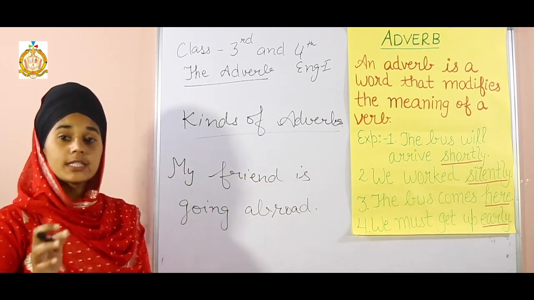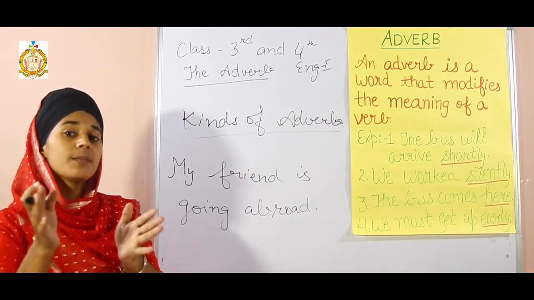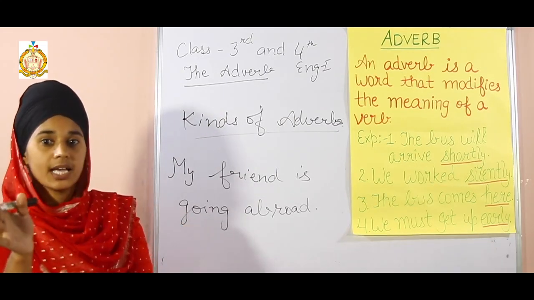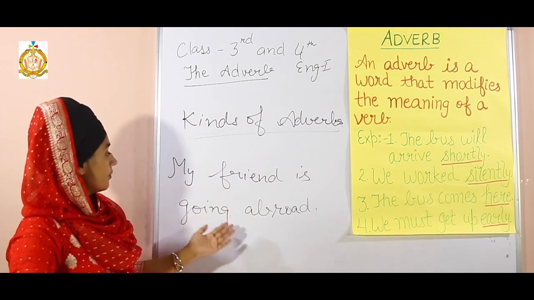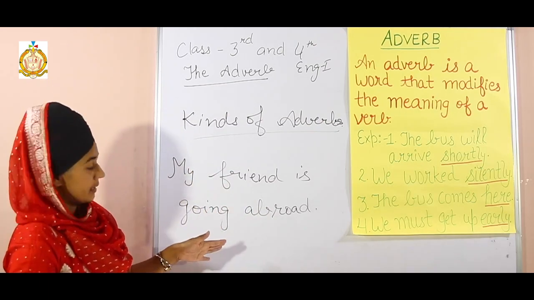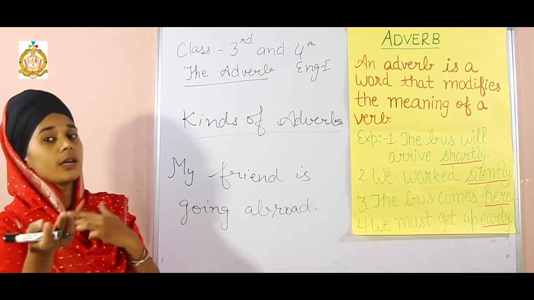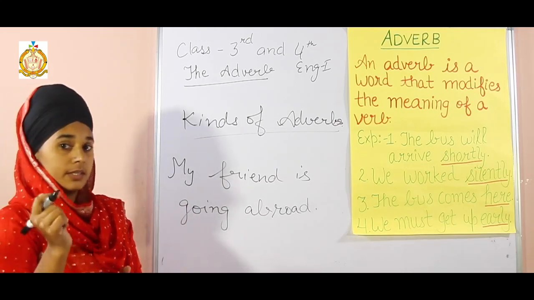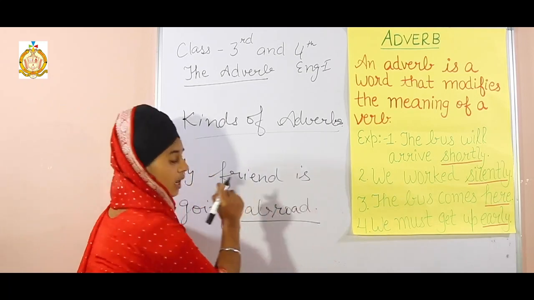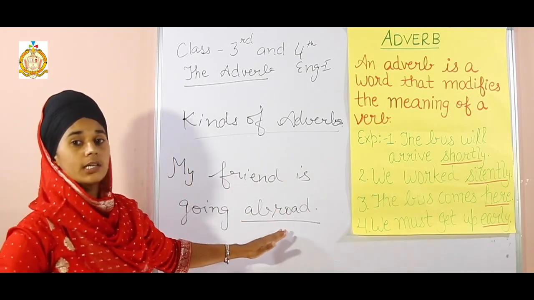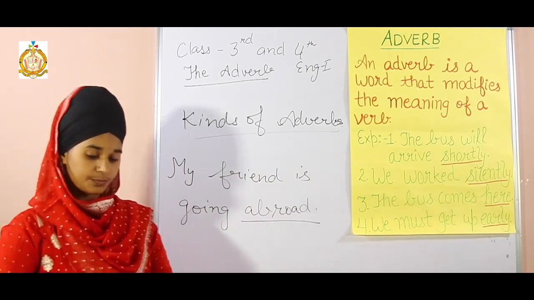As we discussed, adverb of place tells us about the place where the action happens. Now tell me, where is my friend going? Yes, he is going abroad. That means the word abroad is an adverb.